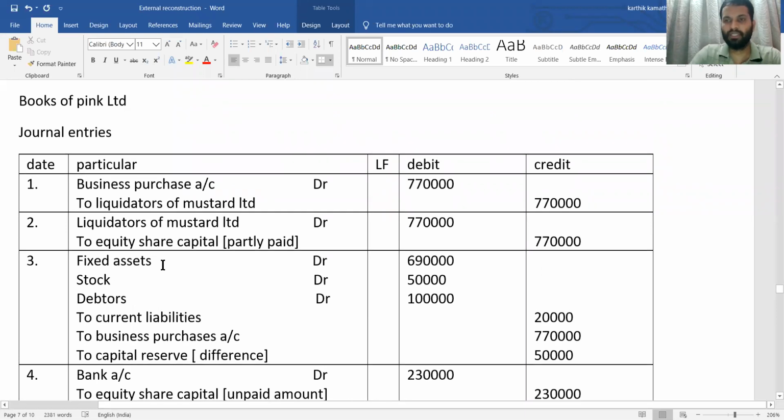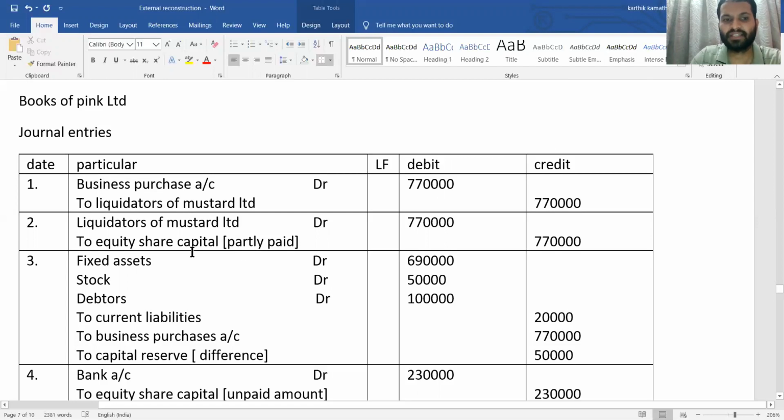You need to do journal entry in the books of purchasing company. First journal entry for purchase consideration to, that is business purchase account to liquidators of Mustard Limited. So that is Mustard Limited is nothing but transferor company. So 7,70,000 is your purchase consideration amount directly. Then next thing is liquidators of Mustard Limited account debit to equity share capital account partly paid. That is given in the adjustment. So being purchase consideration is discharged.